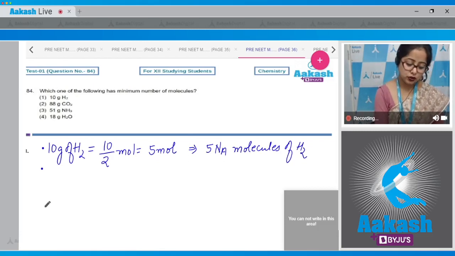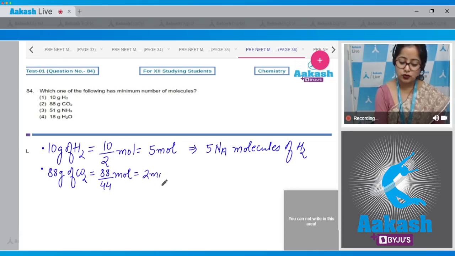Moving to the next option, which is 88 gram of CO2. 88 divided by the molecular mass, 44, gives 2 moles. So the number of molecules will be 2 Na molecules of CO2.